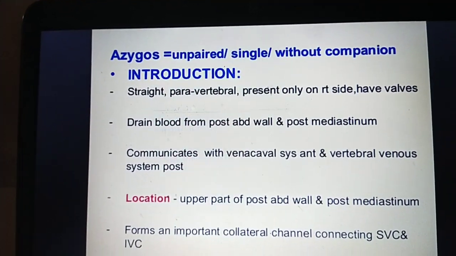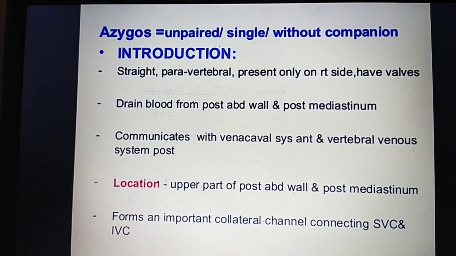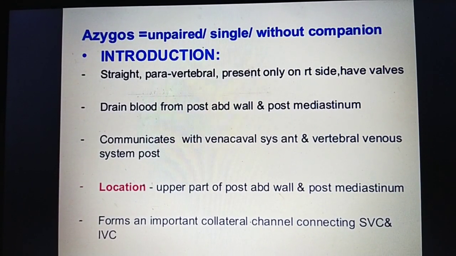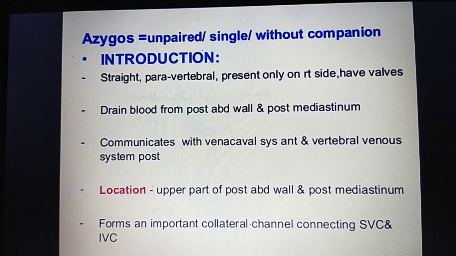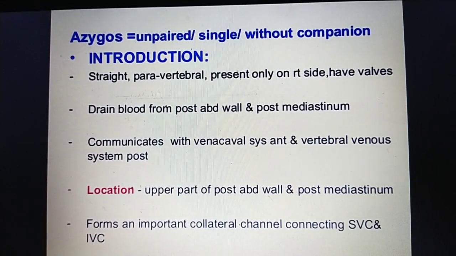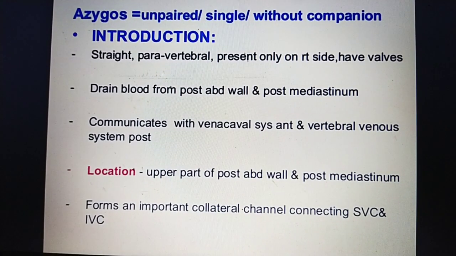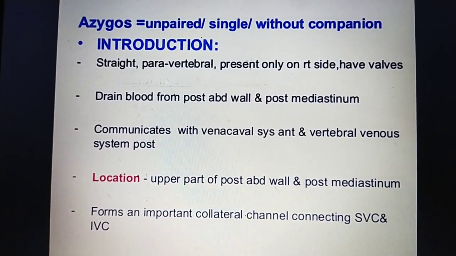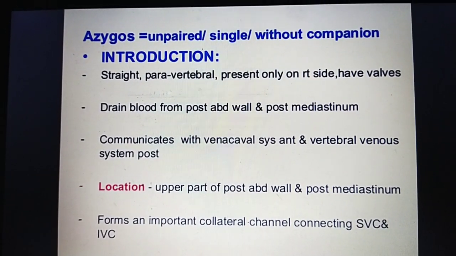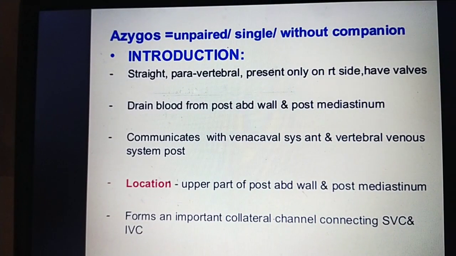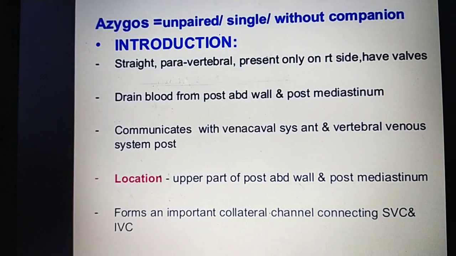Its introduction: it is a straight paravertebral vein present only on the right side, and it has valves. Because of that, it sometimes may become tortuous or dilated. It drains blood from the posterior abdominal wall and the posterior mediastinum.